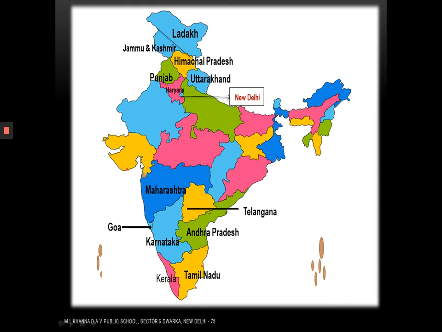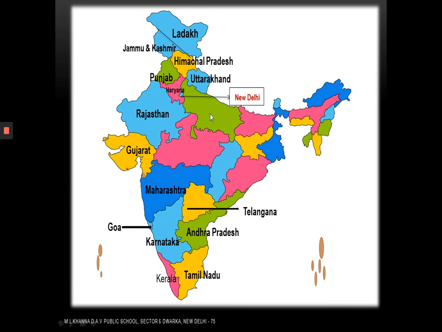Above Maharashtra, we have Gujarat. Gujarat is a state which has a tiger's mouth. Can you see the shape of Gujarat? It looks like a tiger's mouth. So, the state which has a tiger's mouth on the map of India, it is Gujarat. Above Gujarat, we have Rajasthan, the land of kings, Rajaon ka sthan, Rajasthan.